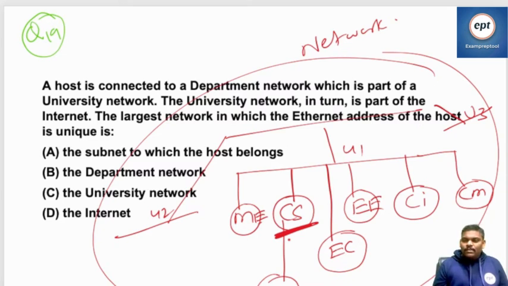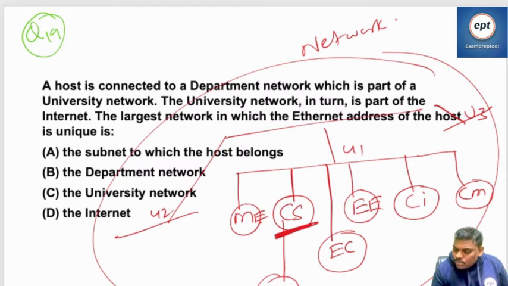Anyhow, what is the answer for this? See everyone, people may make a mistake in this question. Remember, the largest network in which the Ethernet address of the host is unique. This is the host, and the host has a MAC address.